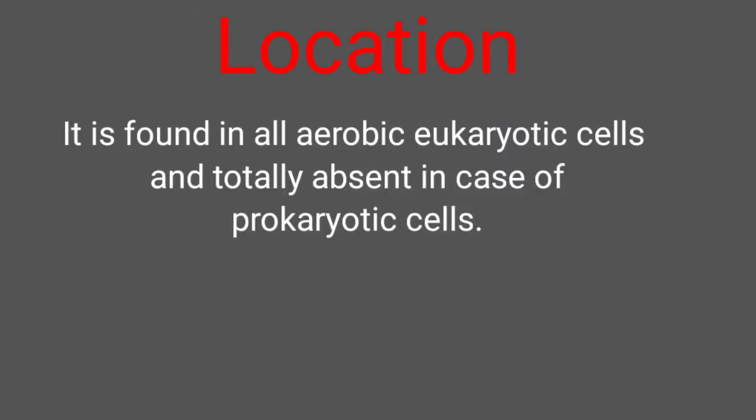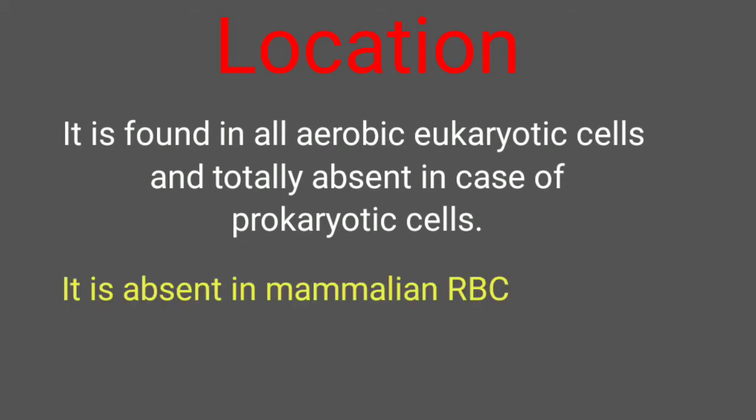Now, as far as the occurrence of mitochondria is concerned, mitochondria are found in all the aerobic eukaryotic cells. So let me repeat it again, it is found only in the aerobic eukaryotic cell, and it is absent in anaerobic cells, which are eukaryotic in nature. Then in the eukaryotic cell, it is totally absent in mature RBC, and in prokaryotic cells, they are totally absent.